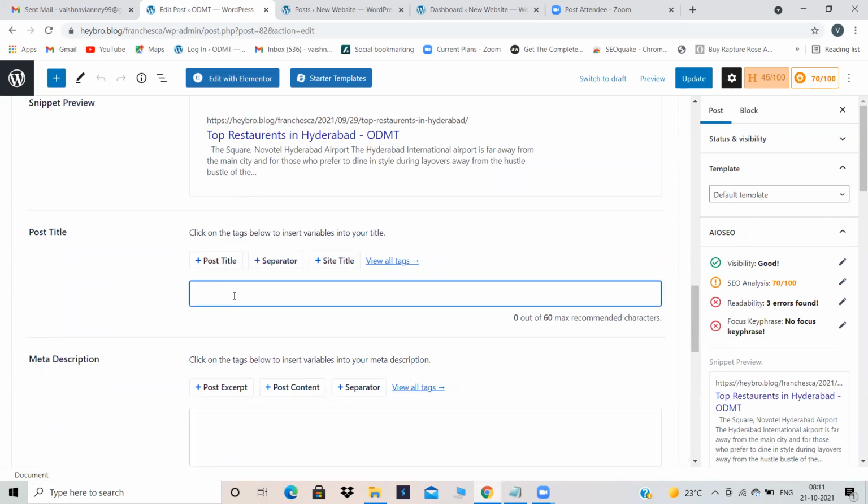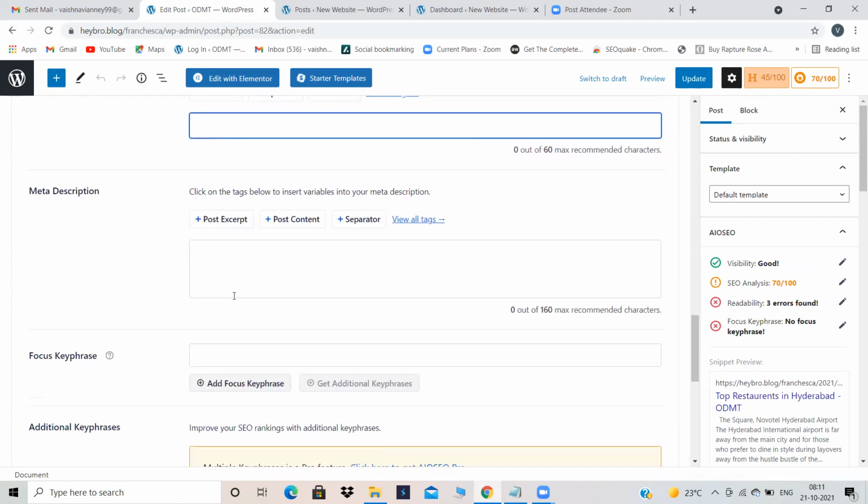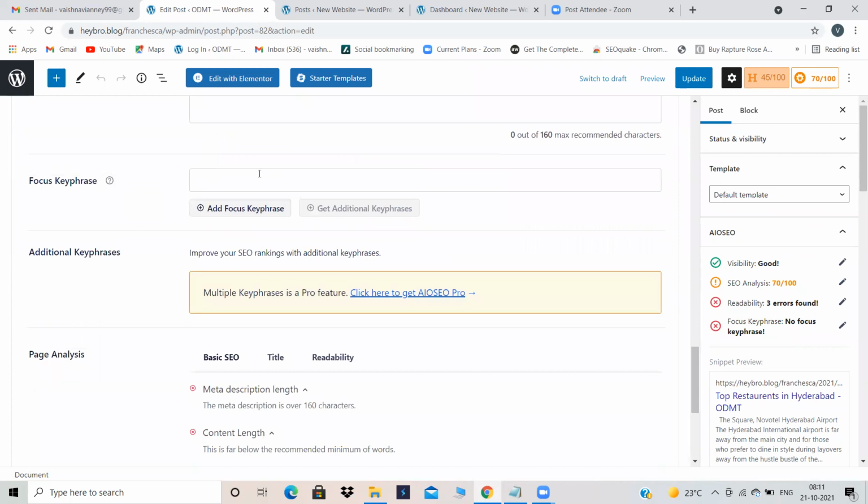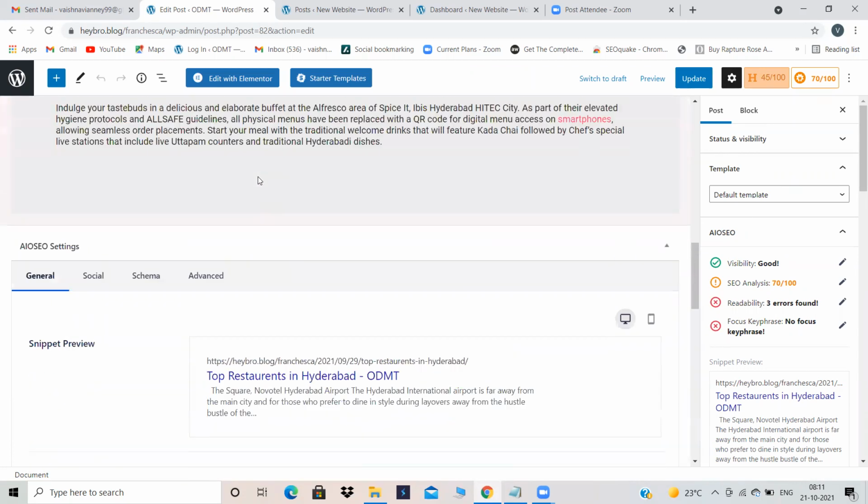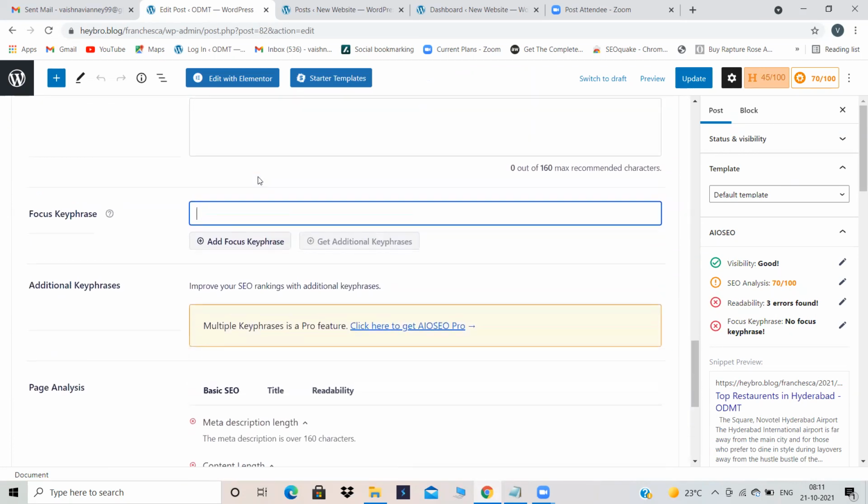Here, let's give some title. First, in the advanced option, the focus key phrase is there, right? You have to submit your focus key phrase over here. Add focus key phrase, can you see? So submit your focus key phrase over here. What is my focus key phrase? Top restaurants in Hyderabad.